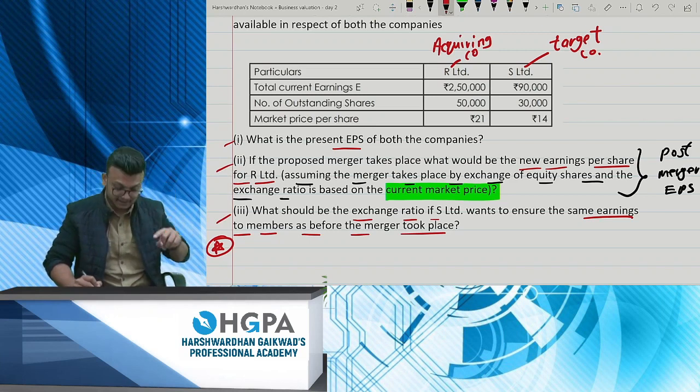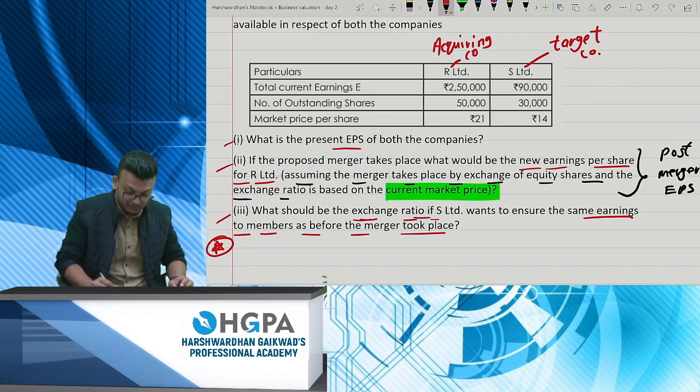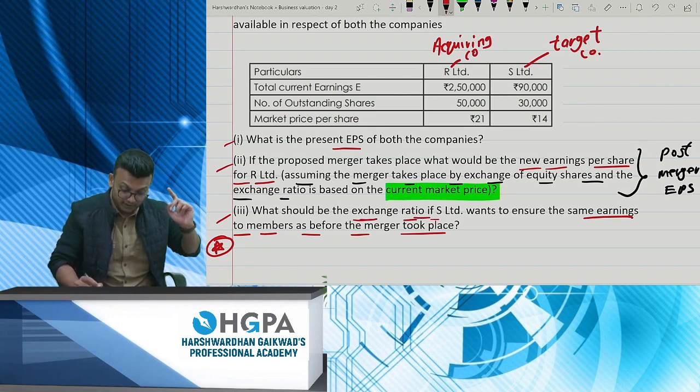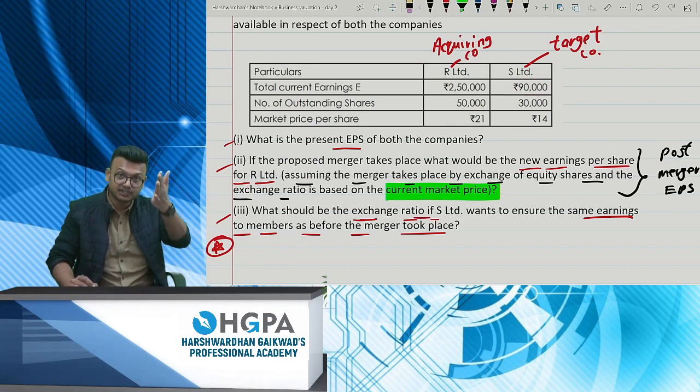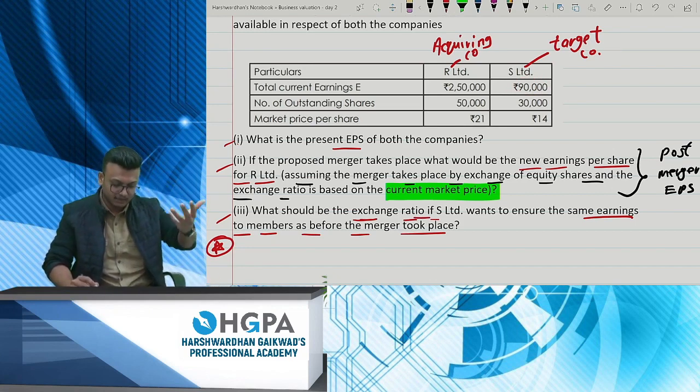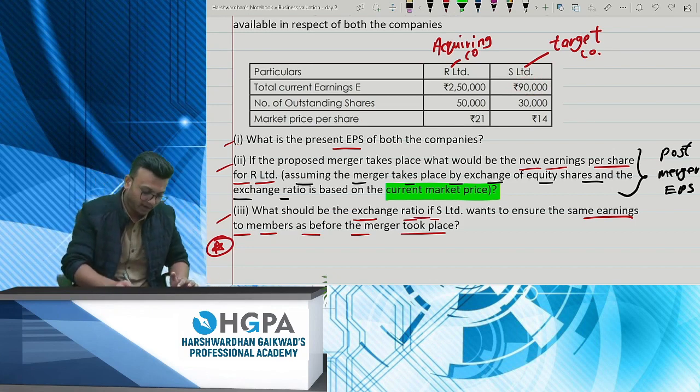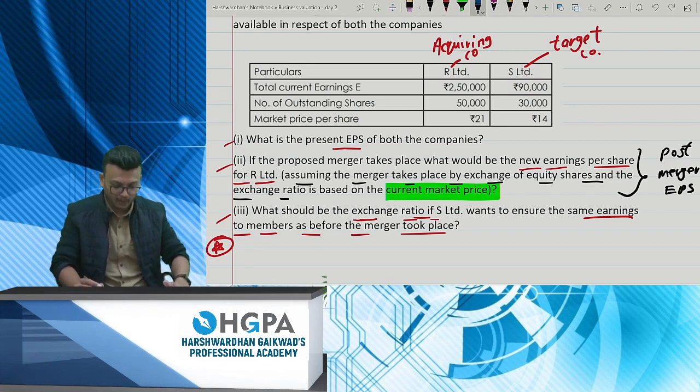What they're asking is, what should be the exchange ratio if S Limited, the target company, wants to ensure the same earnings? How much are the earnings? 90,000. So what exchange ratio will you give? That's the third question. I'll tell you when I come to that question. We'll solve one by one.